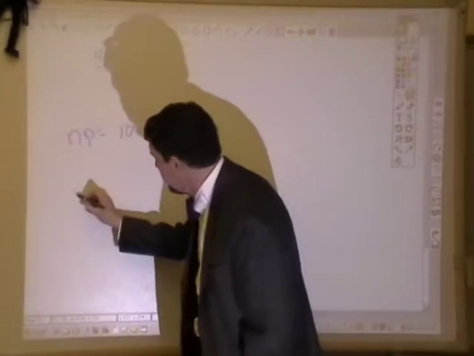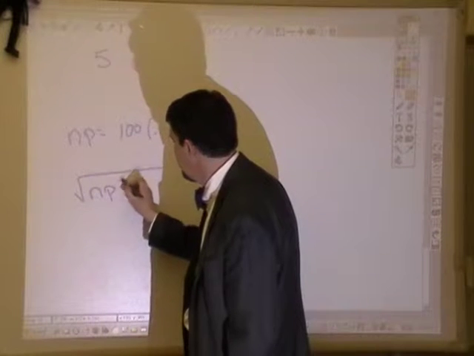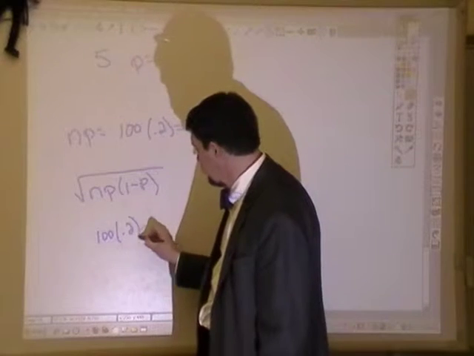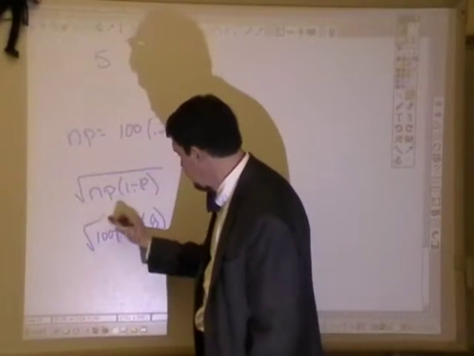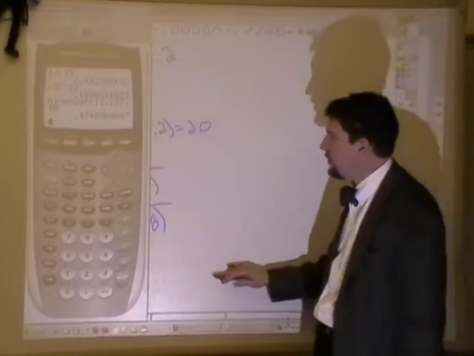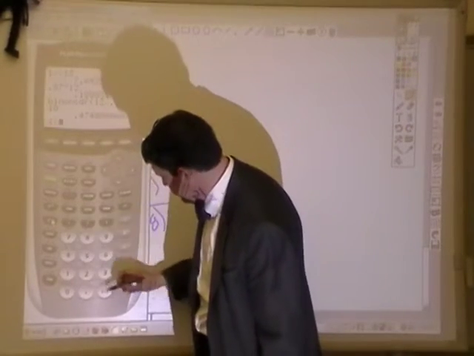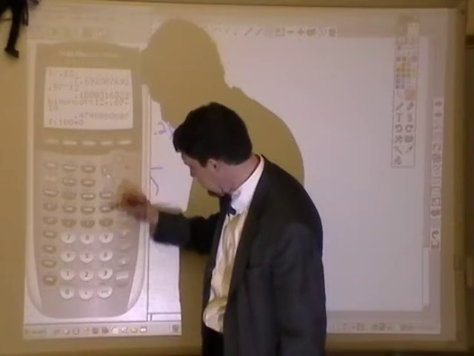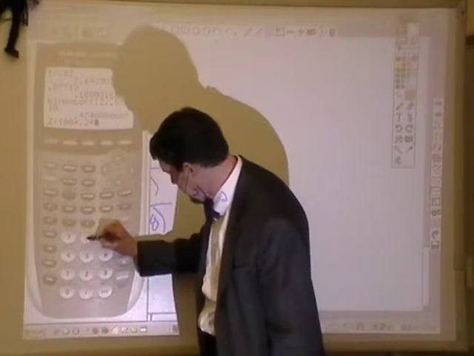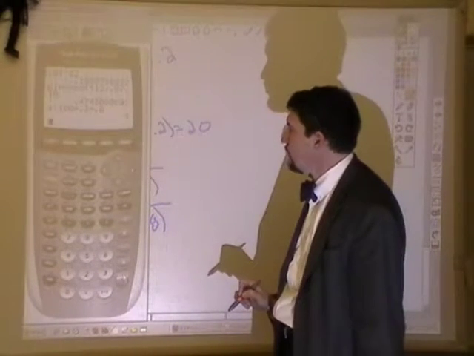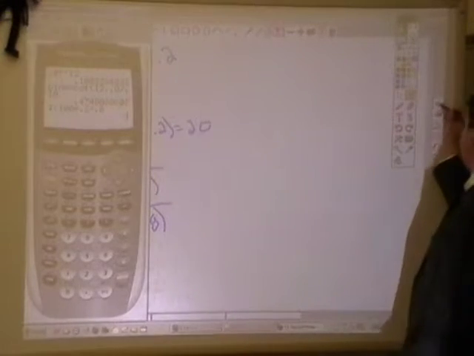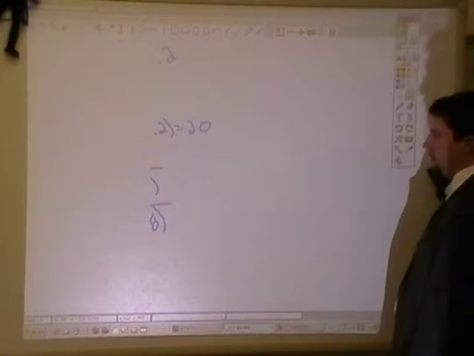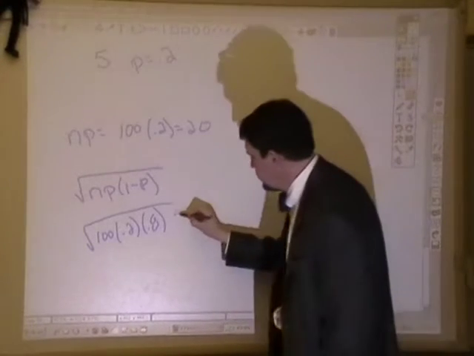Okay, so what's a standard deviation? Standard deviation is the square root of n times p times 1 minus p, which is the square root of 100 times 0.2 times 0.8. So let's find that. Square root of 100 times 0.2 times 0.8 equals 4. Standard deviation is 4, okay? So our standard deviation is 4, coming back to this. I hate when that just disappears. Let's bring it back. So our standard deviation is 4.